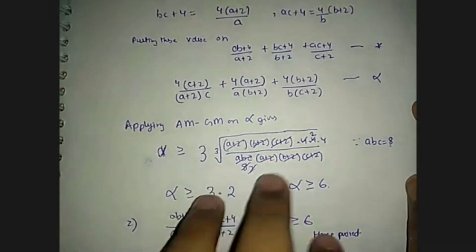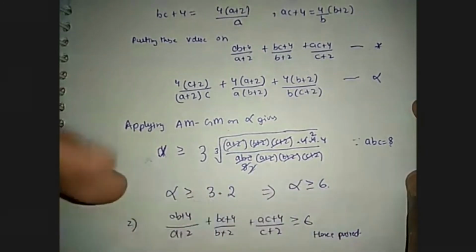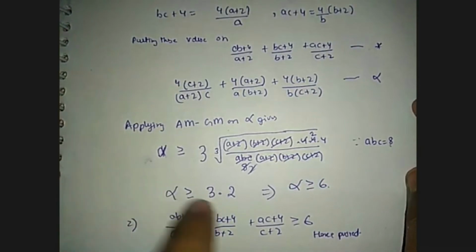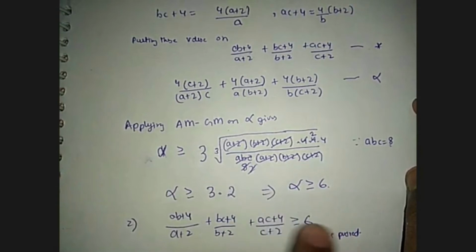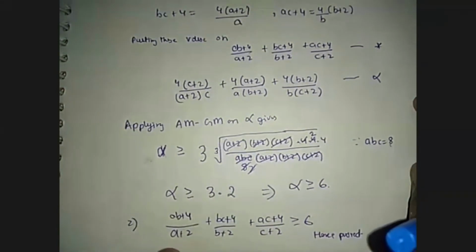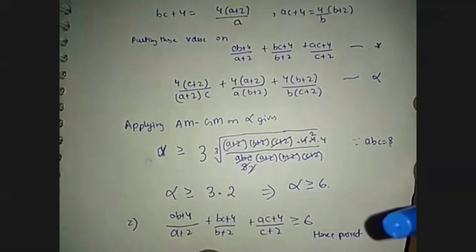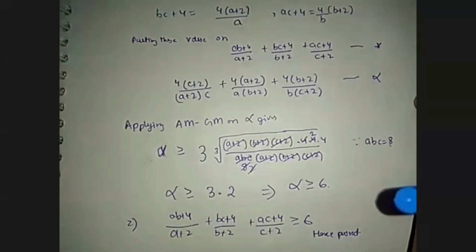Since (A + 2), (B + 2), (C + 2) is in both numerator and denominator, this can be cancelled, and ABC can be written as 8. So cancelling the terms and after solving, we get that alpha is greater than or equal to 6, and it implies that (AB + 4)/(A + 2) + (BC + 4)/(B + 2) + (AC + 4)/(C + 2) is greater than or equal to 6, and we had to prove this, and it is proved.